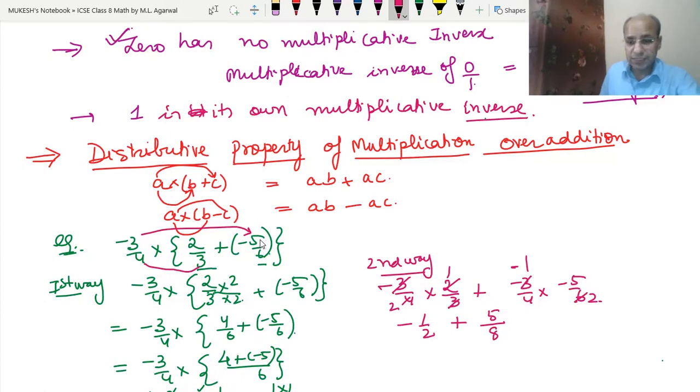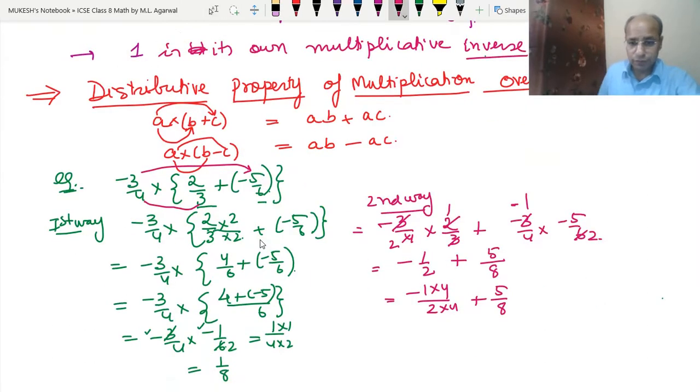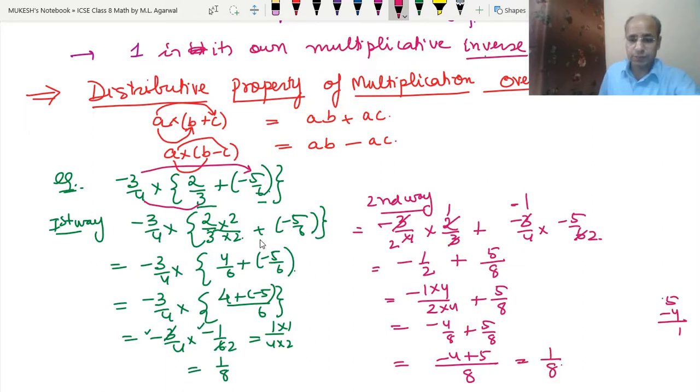Now we will take the LCM of 2 and 8. The LCM of 2 and 8 will be 8. Okay, so we got minus 1 into 4 upon 2 into 4 plus 5 upon 8. So we got minus 4 upon 8 plus 5 upon 8. So 8 is the common denominator, 8 minus 4 plus 5. So in rough we will write 5 up and minus 4 down. 5 minus 4 is 1. So we got the answer 1 upon 8.